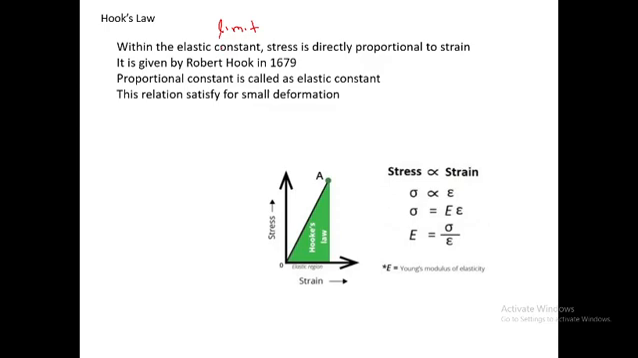You should remember that within the elastic limit, stress is directly proportional to strain. This is the relation between your applied force and whatever change is occurring in your body. The applied force is the stress, and the change in your body is the strain. According to Hooke's law, stress is directly proportional to strain, but within the elastic limit. It was given in 1679 by Robert Hooke. The proportional constant is your elastic constant.